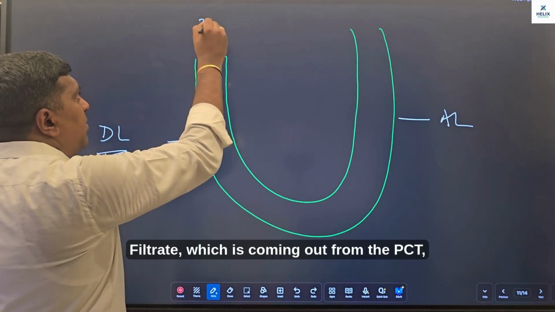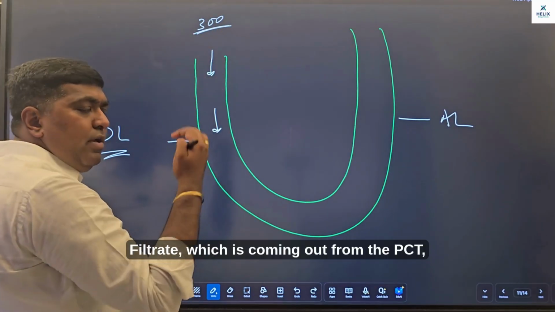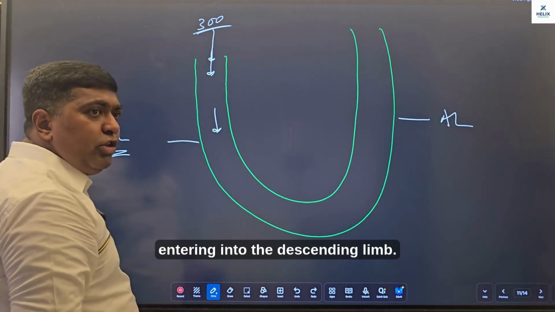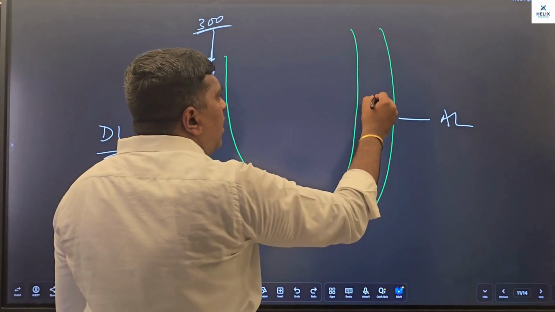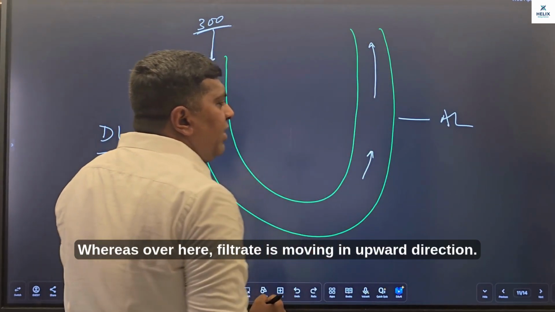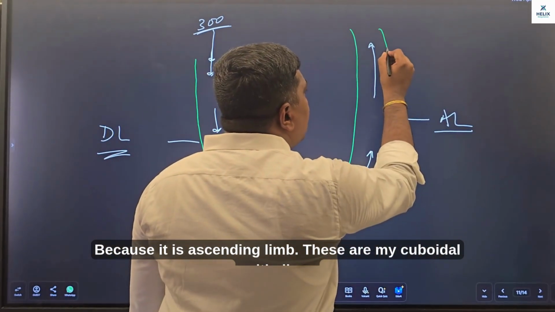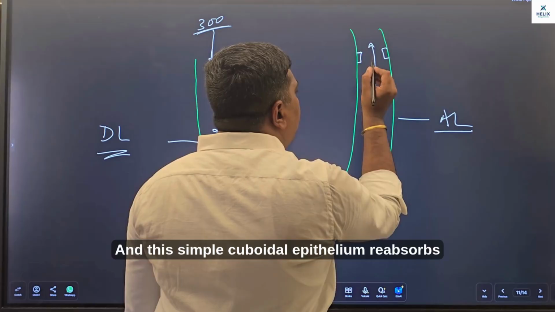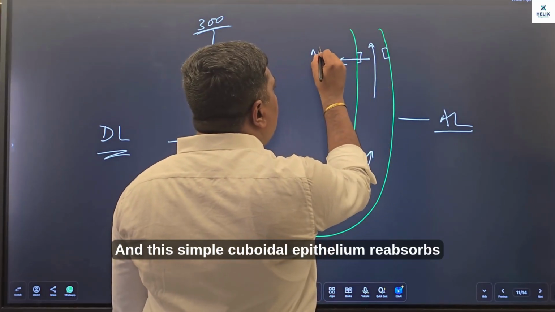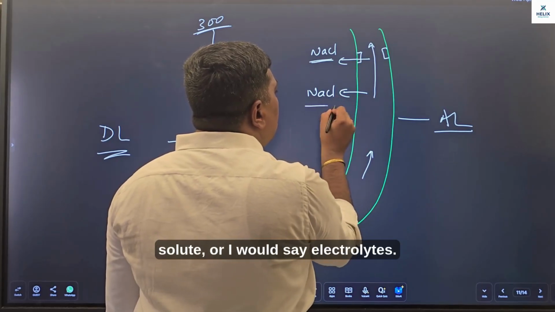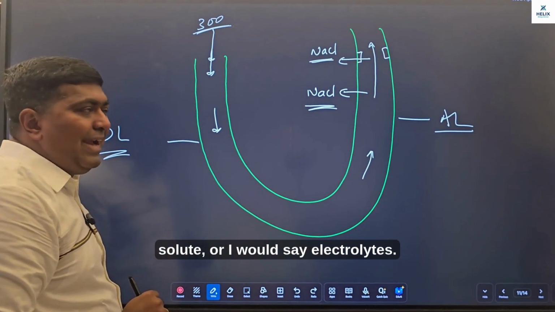Filtrate which is coming out from the PCT, which is said to be isotonic to the blood, entering into the descending limb. Whereas over here, filtrate is moving in upward direction because it is ascending limb. These are my cuboidal epithelium, and this simple cuboidal epithelium reabsorbs solute, or I would say electrolytes.